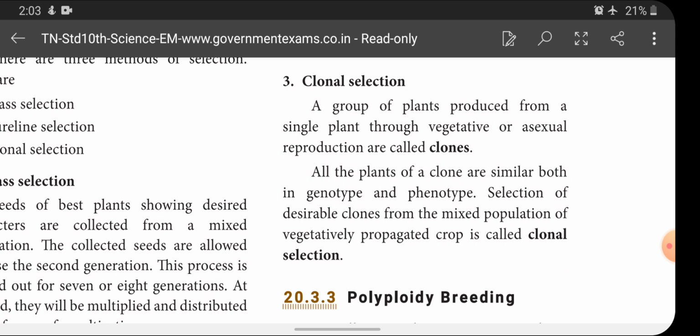We cannot say that as a clone. But a group of plants produced from a single plant, whether by vegetative reproduction or by asexual reproduction, and all the group of plants look the same morphologically and genetically. And this is called what?